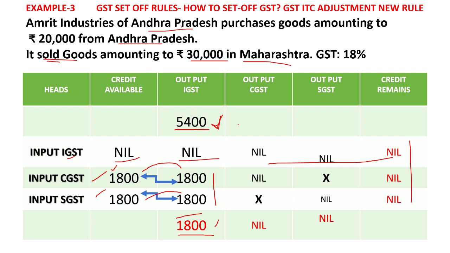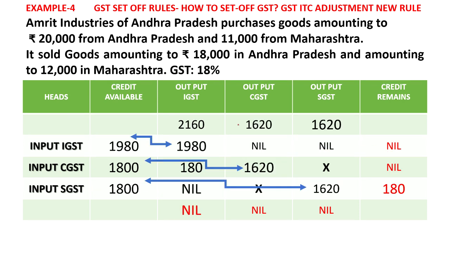And let us see the fourth example. Amrit Industries of Andhra Pradesh purchases goods amounting to 20,000 from Andhra Pradesh and 11,000 from Maharashtra. There are two purchase transactions here. And it sold goods amounting to 18,000 in Andhra Pradesh and 12,000 in Maharashtra. GST is 18%. So two transactions are there.